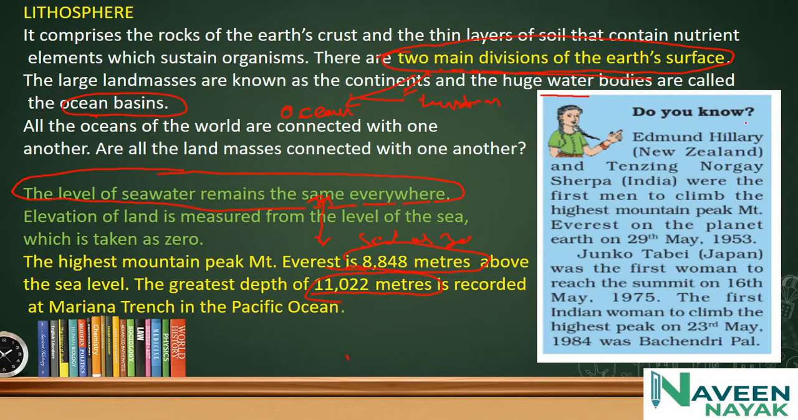Do you know Edmund Hillary and Tenzing Norgay Sherpa were the first to climb the highest mountain peak, Mount Everest, on planet Earth? Remember that, 29th May 1953. Junko Tabei of Japan was the first woman to reach the summit, on 16th May 1975. The first Indian woman to climb the highest peak, on 23rd May 1984, was Bachendri Pal.